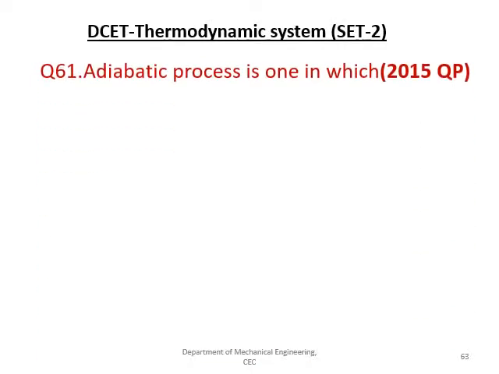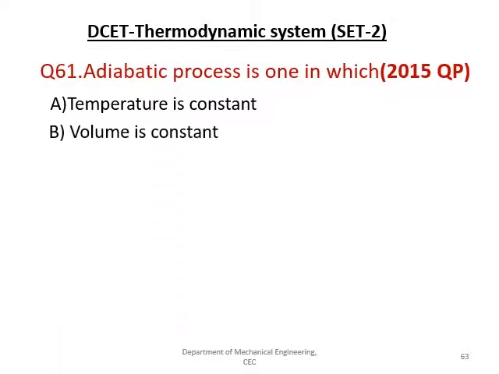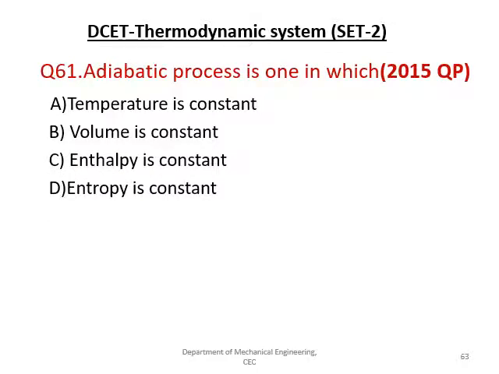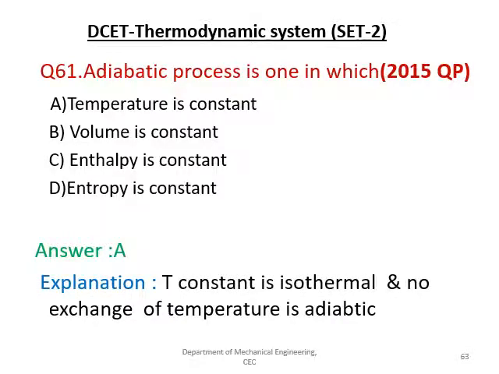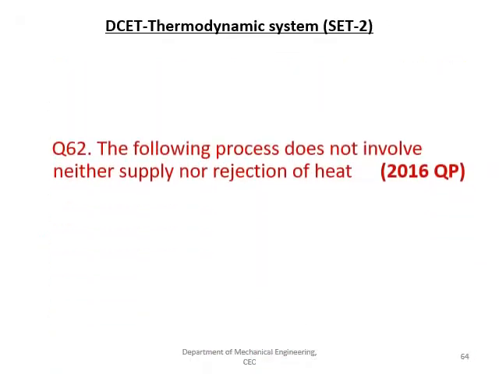The next question is, the adiabatic process is one in which, given options are, temperature is constant, volume is constant, enthalpy is constant and entropy is constant. And the right answer is A, that is temperature is constant. Temperature is constant for the adiabatic process, where there is no exchange of temperature.